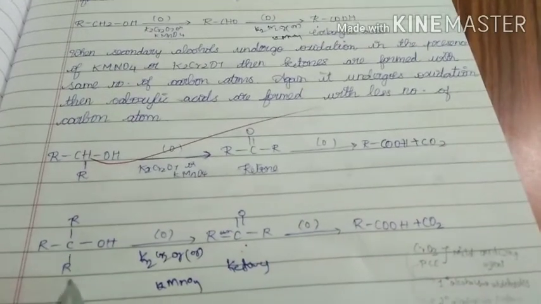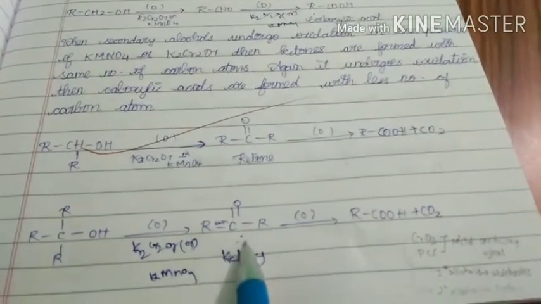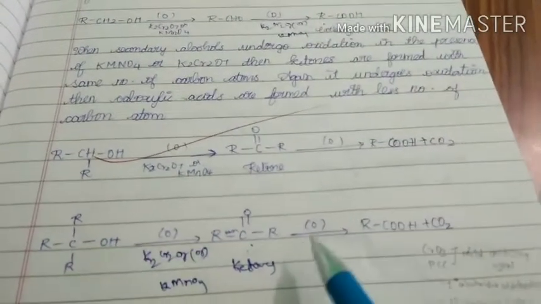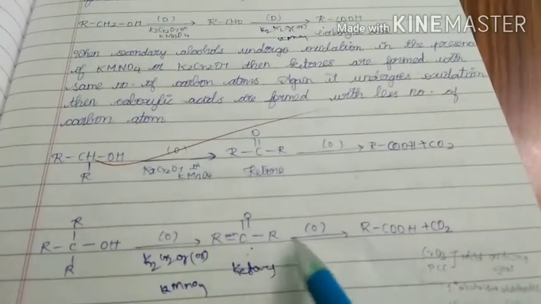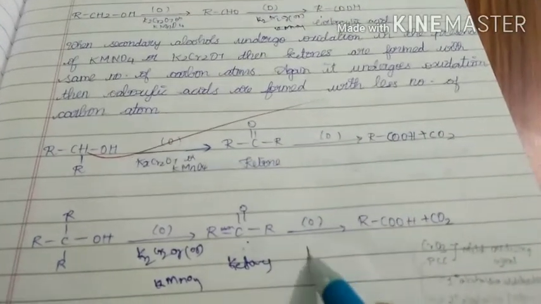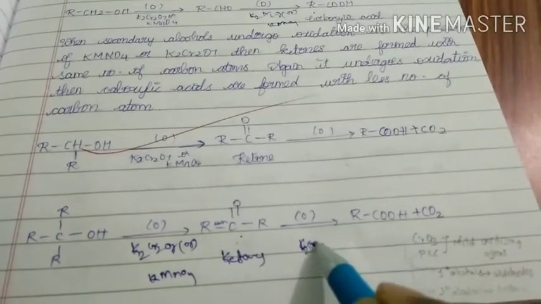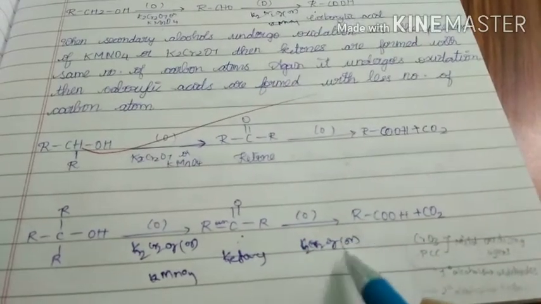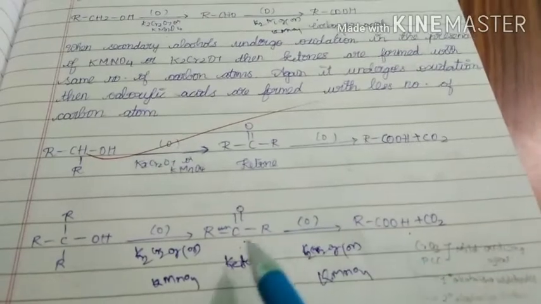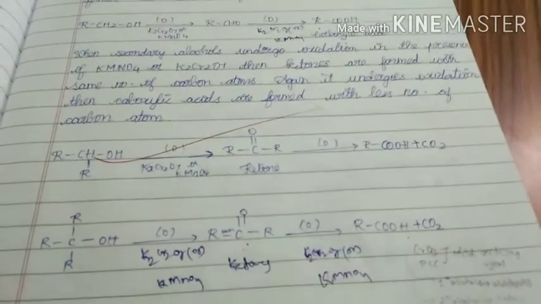That means in the first step itself one carbon atom is lost by the alcohol. Again, this ketone undergoes oxidation in the presence of the same reagent, K2Cr2O7 or KMnO4, and we get acids with further loss of carbon atoms.